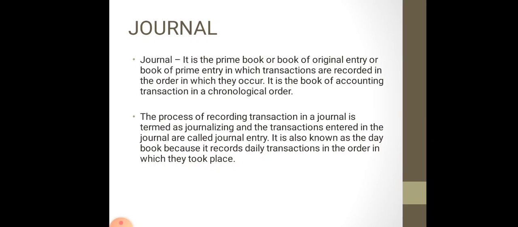Journal is just a book of original entry. जर्नल वो बुक होती है in which we record all the transactions in the sequence order and at the time they occur. In all the accounting books, in the journal books or in the books of original entry, you have to record all the transactions in a serial order.